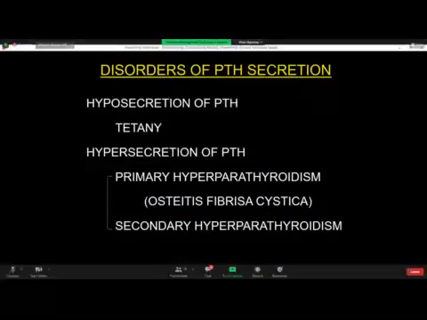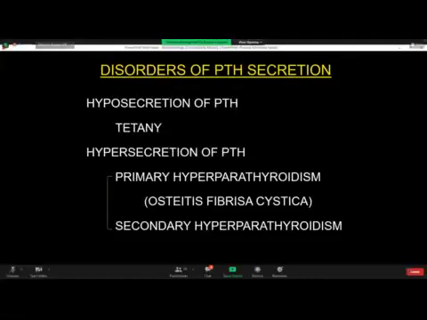Now let us put this basic knowledge of the parathyroid gland into applied or clinical physiology. Disorders of parathyroid hormone. Hyposecretion of PTH. Hyposecretion of PTH would lead to tetany. Now, what is tetany? Tetany is convulsions, like the convulsions of some parts of the body. Now, tetany could be generalized, where all the muscles of the body become tetanic, or it could be localized, that is one group of muscles is tetanic, the rest are normal.